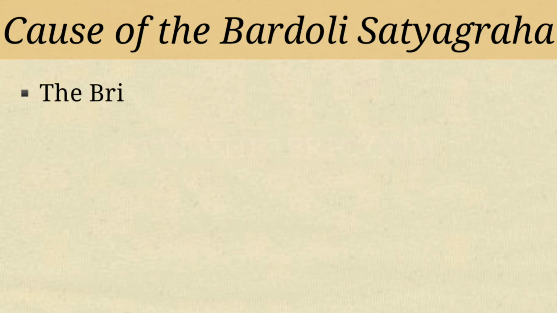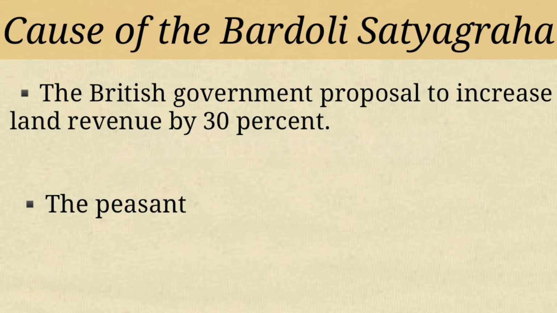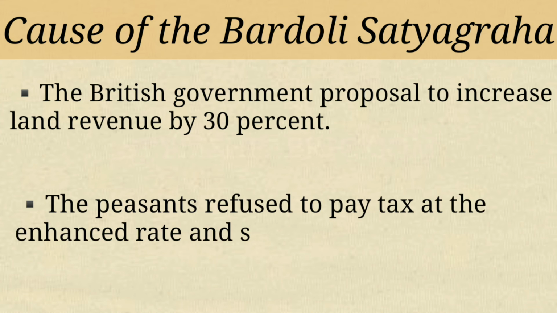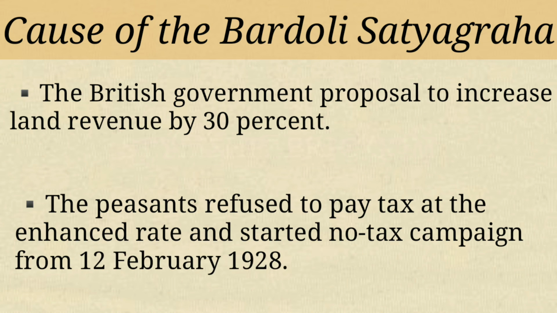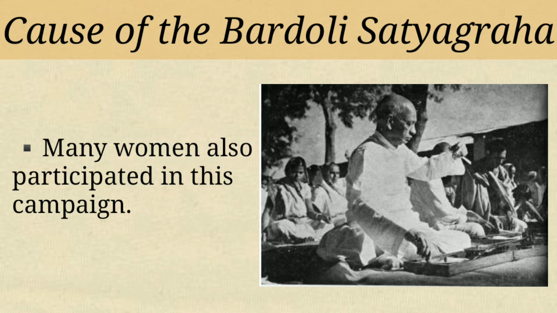Children, suddenly the British government increased the tax rate by 30%. That is, the peasants had to pay 30% more than they were already paying. So, the peasants refused to pay the enhanced tax rate and started a no tax campaign from the 12th of February 1928. That is, the farmers insisted that they would not pay any more tax to the government. Children, many women also participated in this campaign. So, the increased tax rate by 30% was the cause of this agitation. Is it clear, children? Next, let's see the effect of this movement.